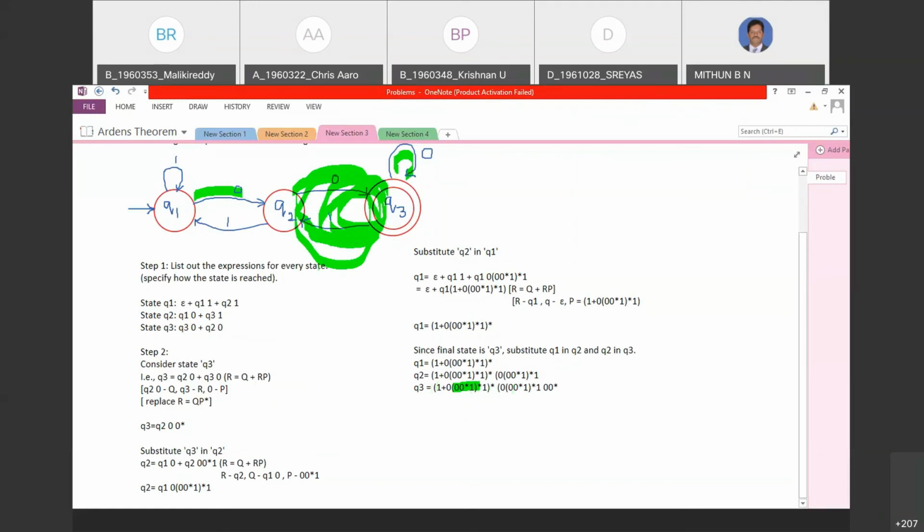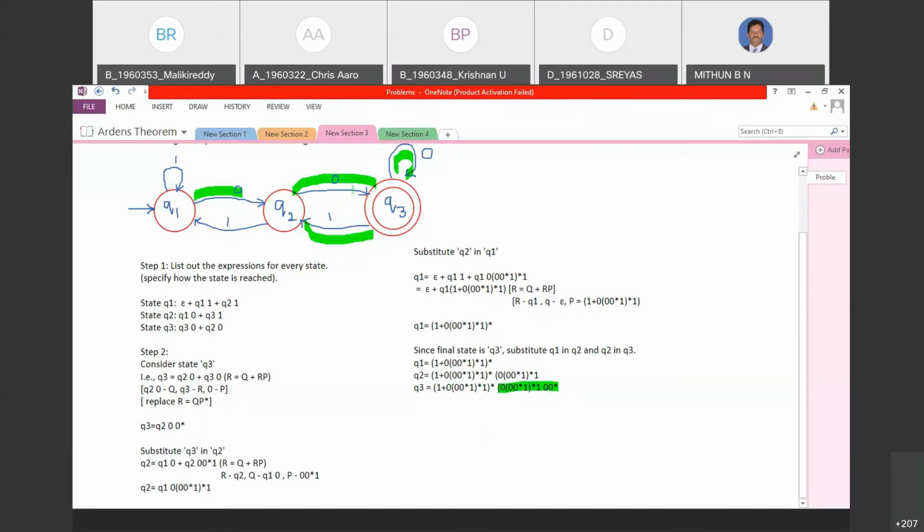If suppose you say, sir, 1 is not required, then what can be done? Observe this again, this part. This is star. So if this becomes epsilon, not an issue, it becomes epsilon. Now check the next option. You just observe this part. It says 0, already there.